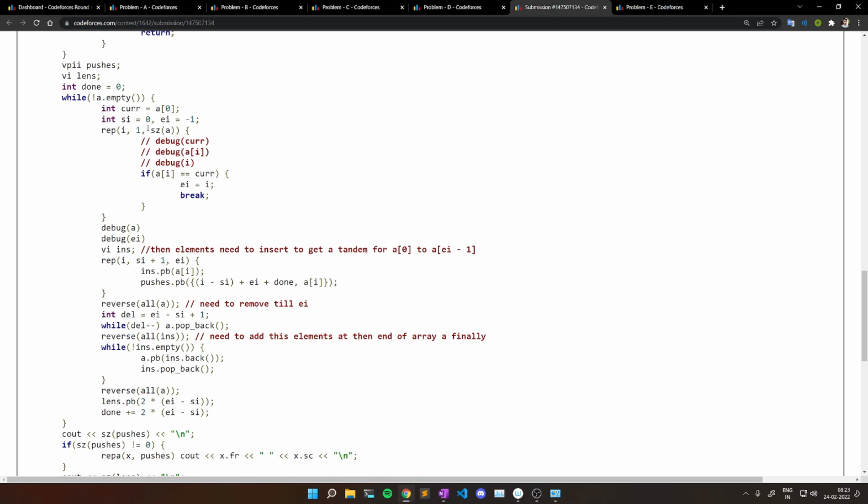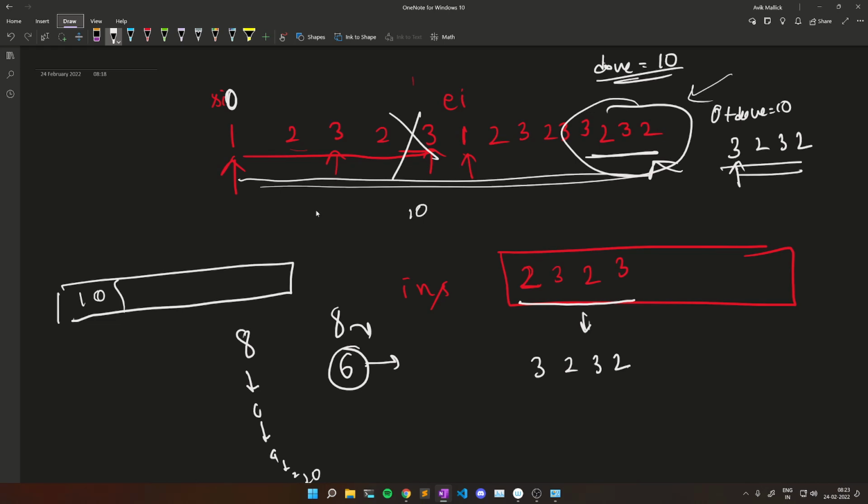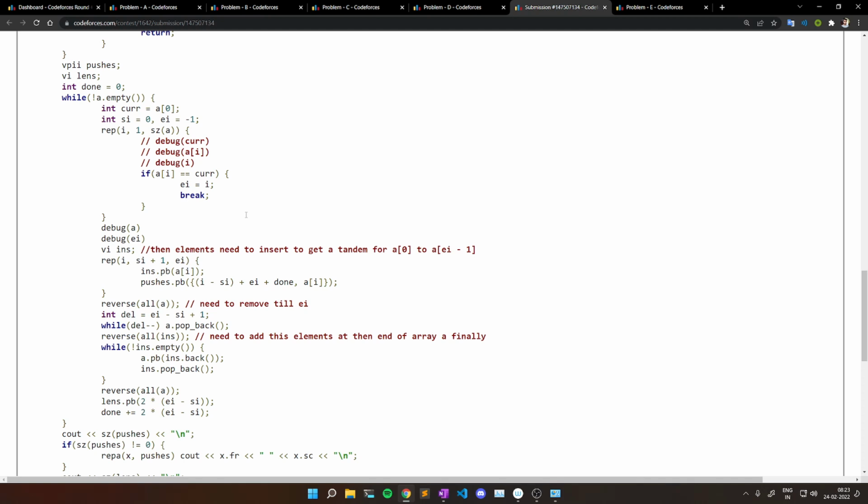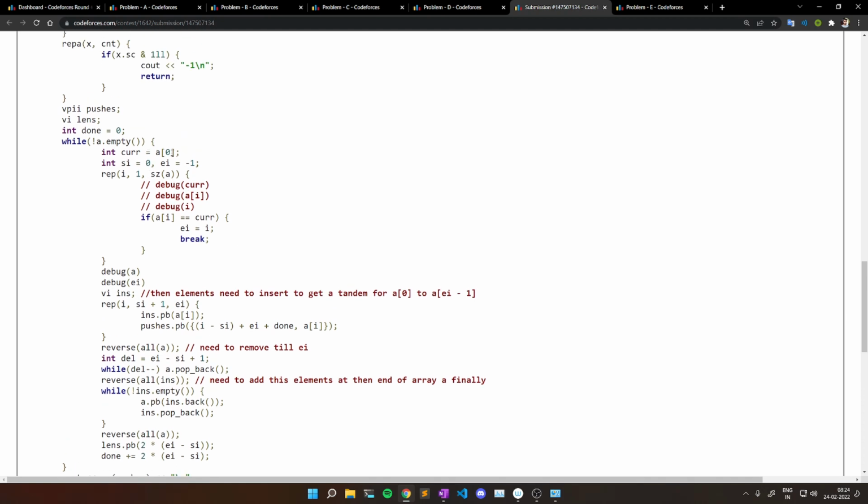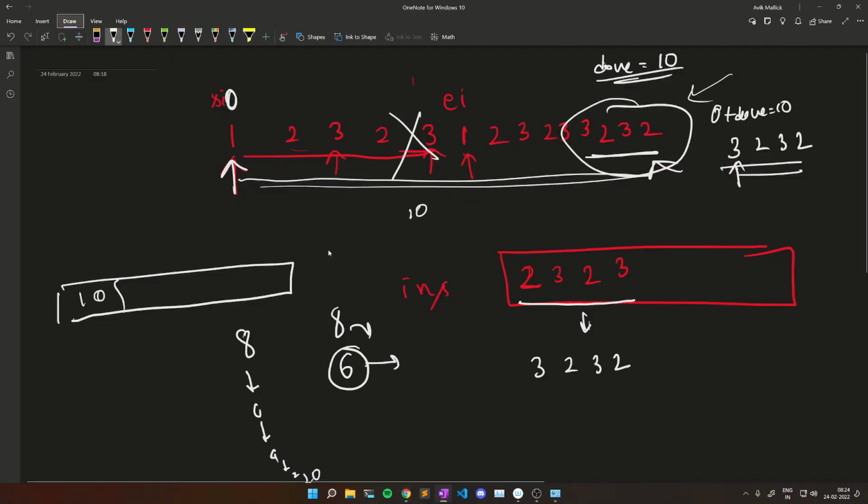Okay, so always, as I showed, I am trying to make a tandem sequence for the first element of my current array. So my current element is a0. Then the starting index is 0, right? Because I always try to make the tandem sequence from the first element, and currently I am trying to find where this element comes again in my array. So it will always exist. So my ending index will be this, like if this was the starting index, this will be the ending index. So I have to do operations for these many elements.